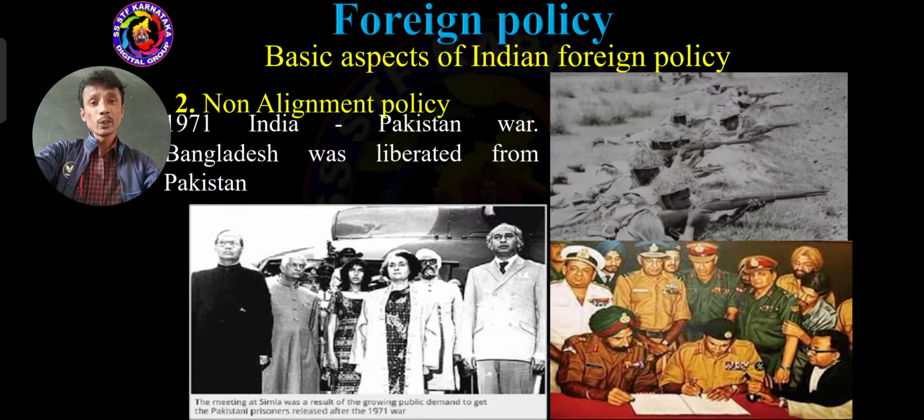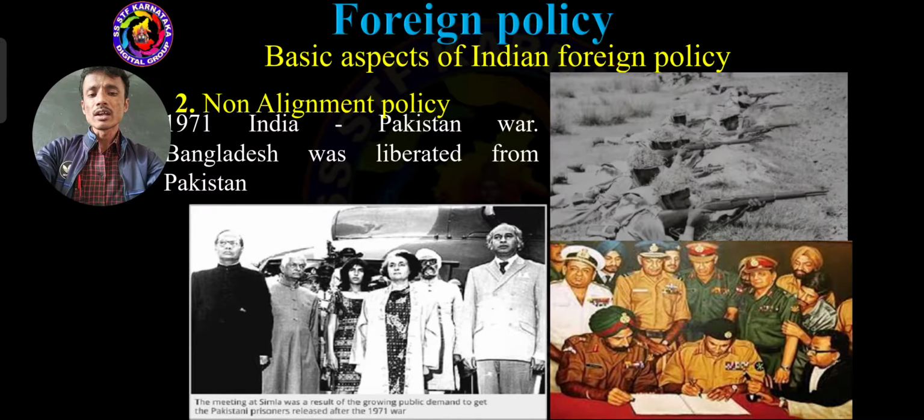Pakistan had two parts, West Pakistan and East Pakistan. In the year 1971, India gave support to East Pakistan. At that time, West Pakistan, India and East Pakistan were involved in a battle in 1971. Then Bangladesh came into existence. It means East Pakistan was renamed Bangladesh and became an independent state in the year 1971.